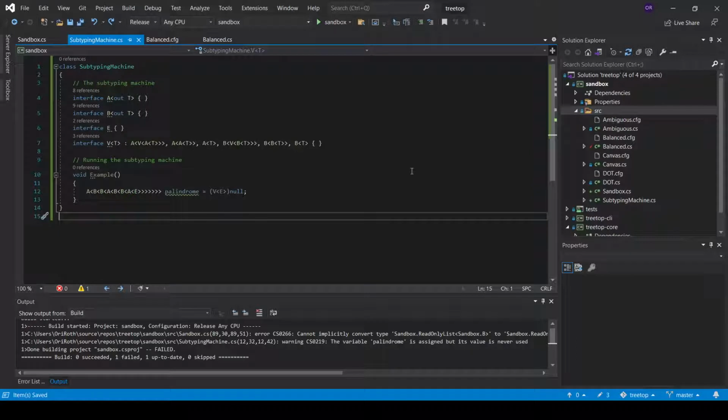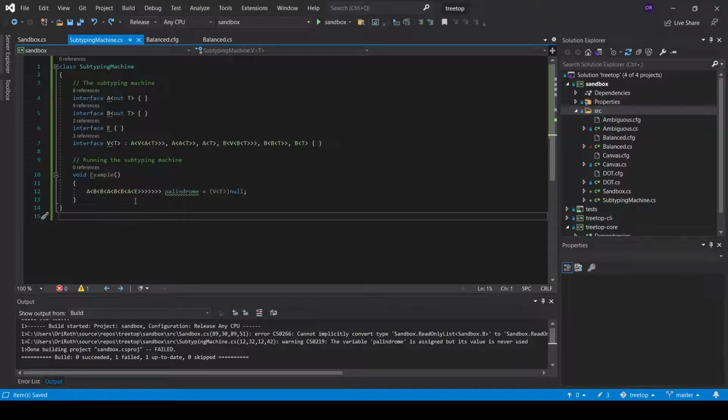In my paper, I investigated the subtyping machine, which is a program that uses subtyping to carry out computations at compile time. Here, for example, we have a subtyping machine that computes palindromes. So this is the subtyping machine. And we can run the subtyping machine by writing down a variable assignment. The variable assignment invokes the subtyping algorithm. You can see that variable palindrome compiles correctly because its variable type encodes a palindrome.